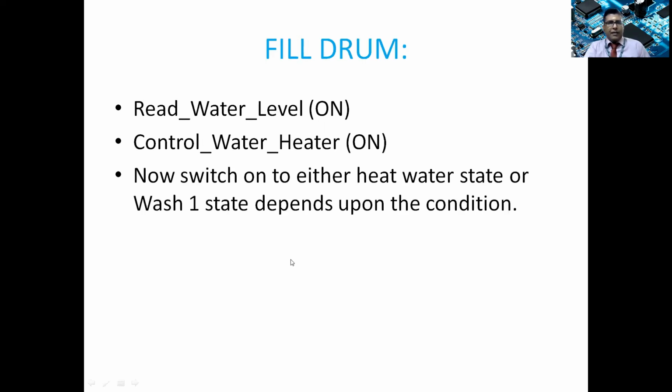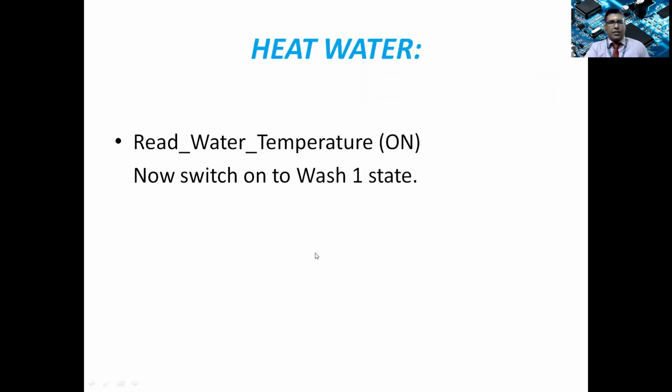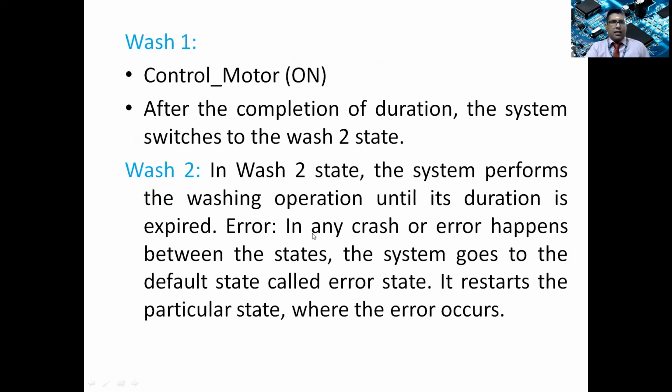Then the next level is fill drum. Here we talk about the functional calls such as read water level on, control water heater on, control switch on, control water switch on. So these are the various states. Next one is wash one, wash two. It depends upon the user, and accordingly it will be done. So these are the various aspects of embedded system washing machine control.